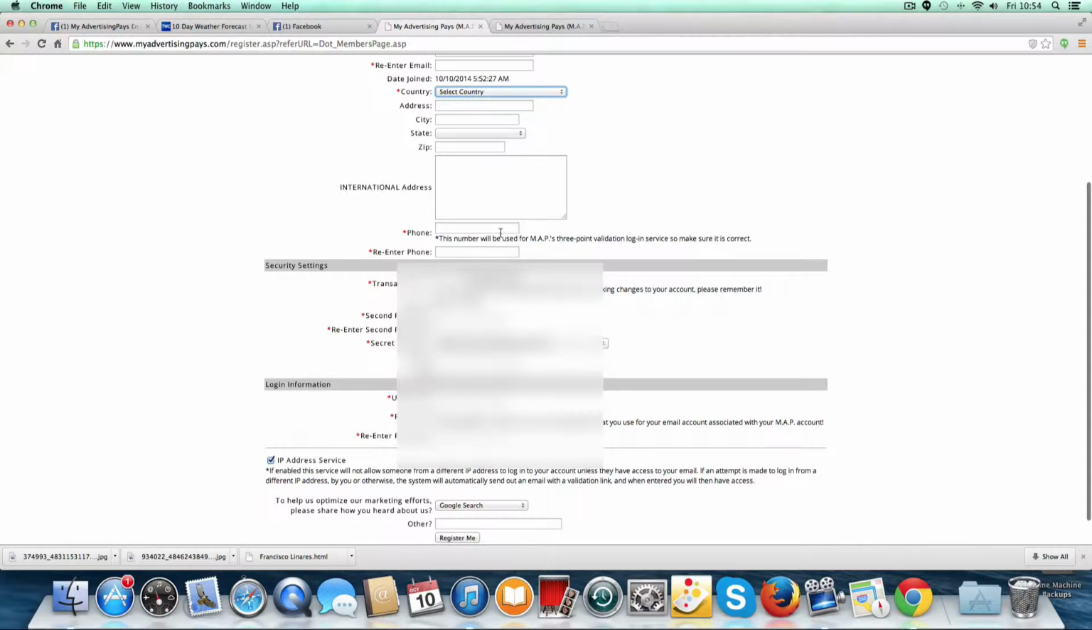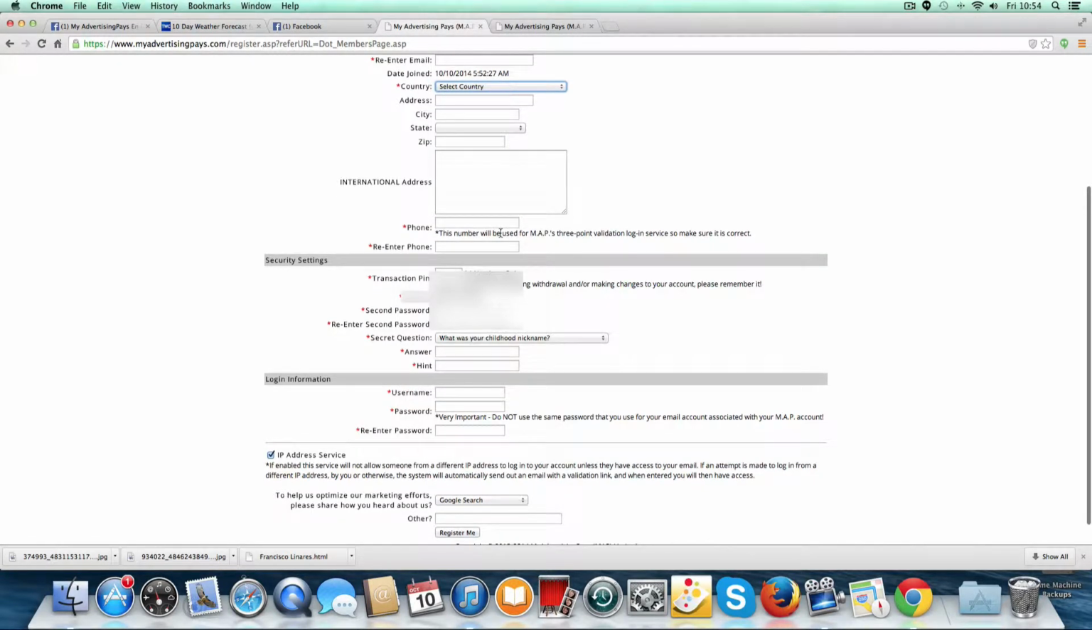Whatever country you are in, for example, if we are in England, we put +44. If you are in Spain, you put +34. And then here you put your phone number again. They say, enter your phone number.